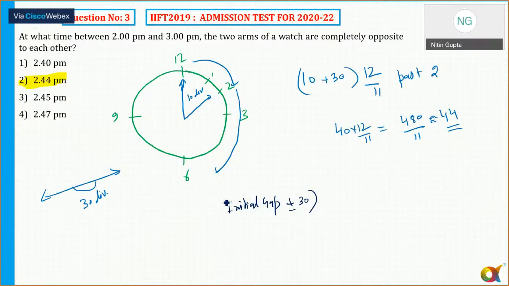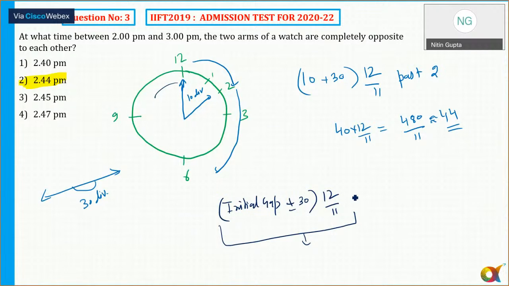So plus minus 30, into 12 by 11. That will always give you the time at which both hands are in opposite directions. Here the initial gap is 10, so 10 plus 30, because the minute hand cannot go behind, it will only go ahead, 30 divisions ahead of the hour hand.